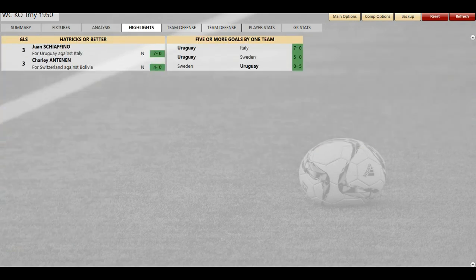Highlights: Schivano hat-trick at Uruguay versus Italy, and then Antonin with a hat-trick for Switzerland over Bolivia. Uruguay crushed Italy 7-0 one game. Uruguay beat Sweden 5-0, and then Sweden 5-0. So those 3 games, they had 17 goals. So Uruguay crushed Sweden to fine powder, and Italy too. But remember, Italy was just off of the majority of their team being killed in that freak accident with FC Torino. So yeah, so Uruguay crushed it like a grape.